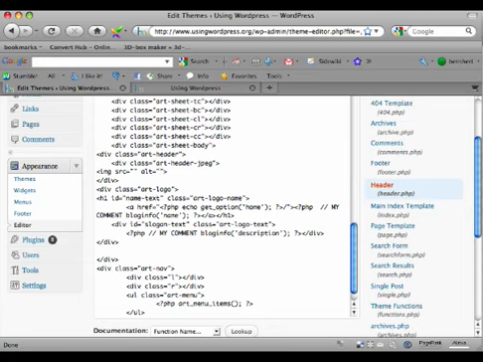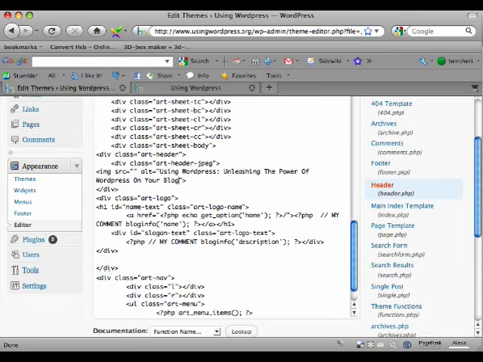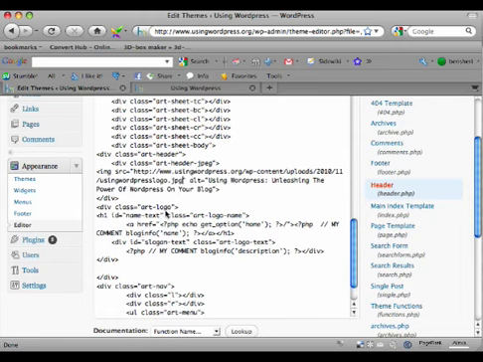The alt text of an image, we will put our blog title, Power of WordPress on your blog. I'm just going to give an example there, and our image source will be there.